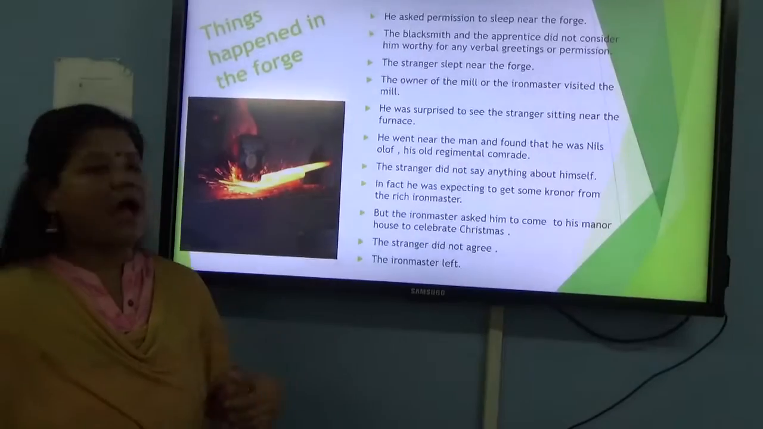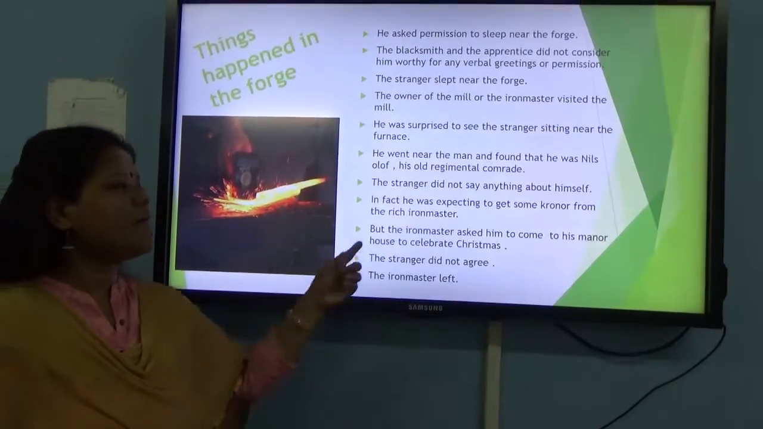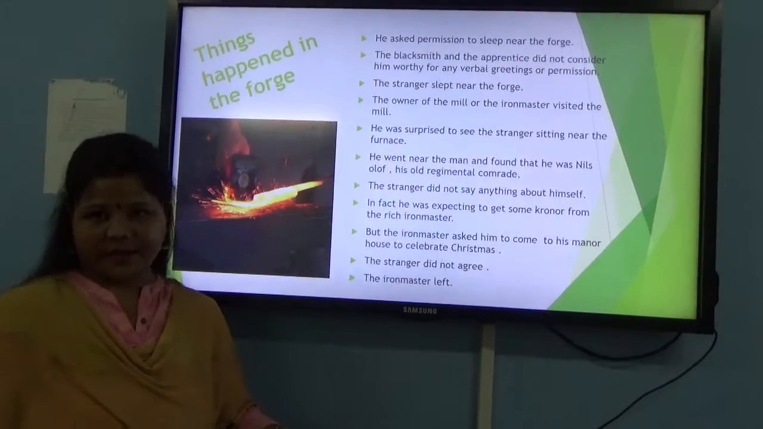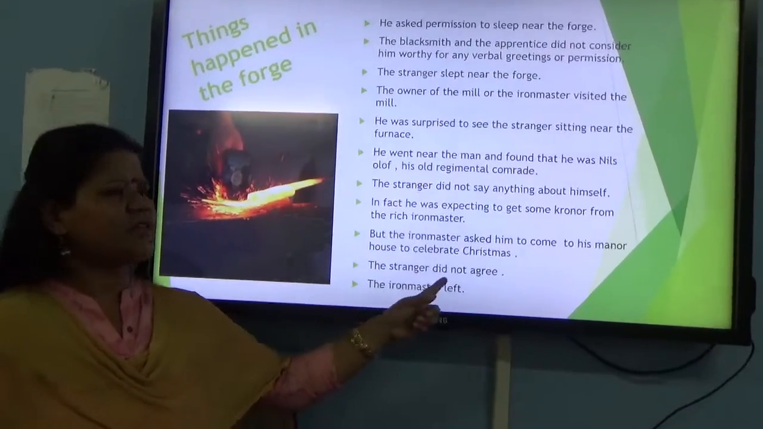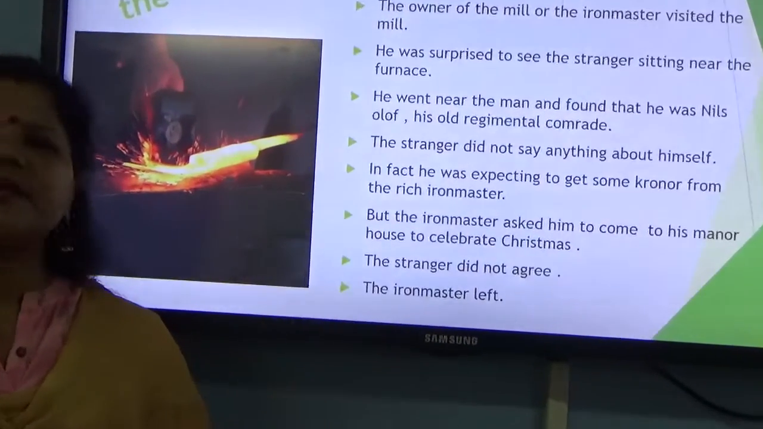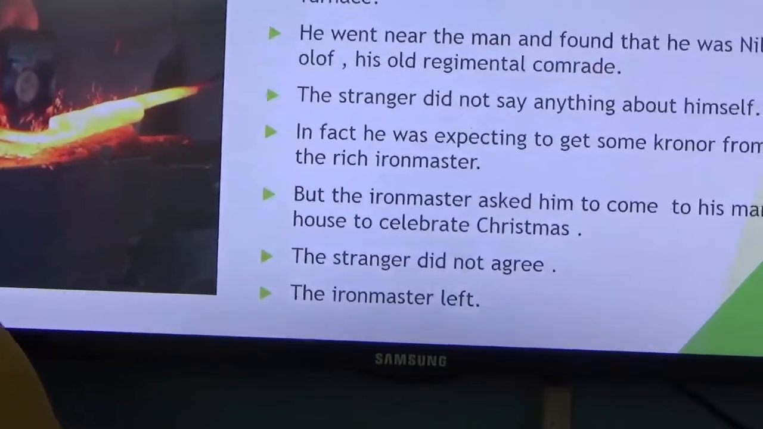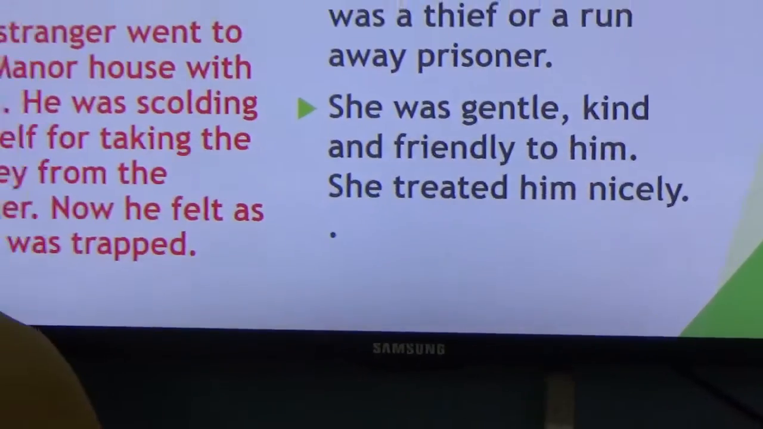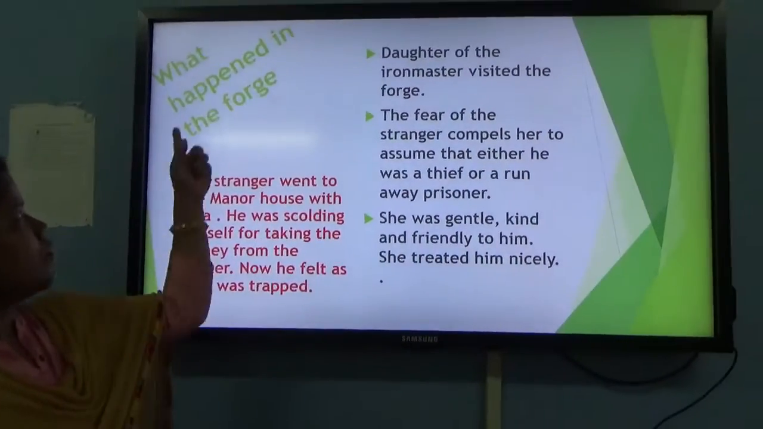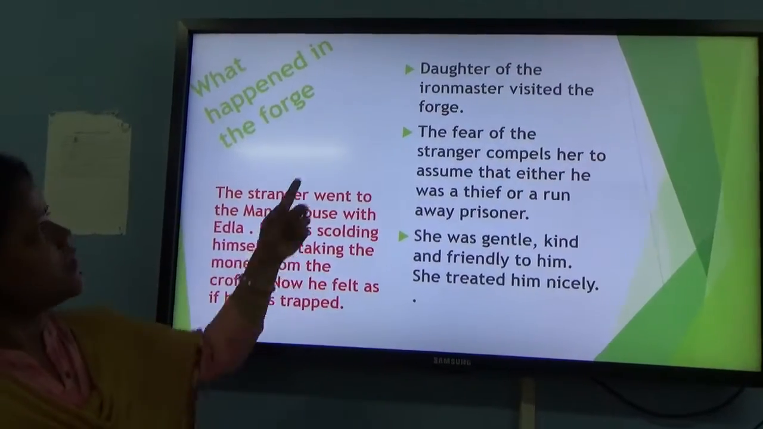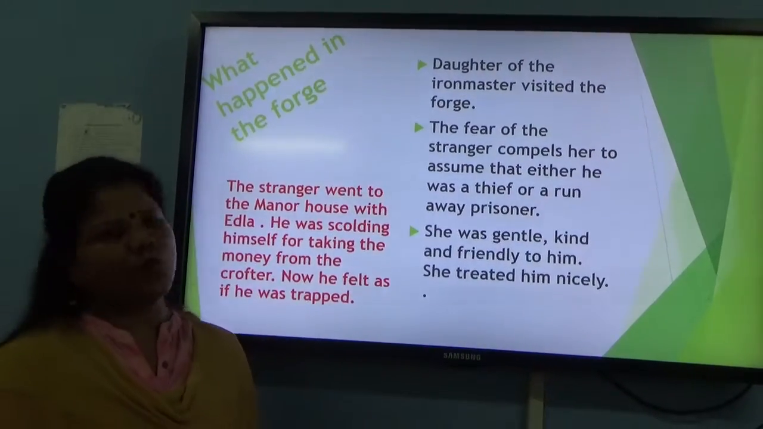But the iron master did not give him any kroner. Instead he asked him to go to the manor house to celebrate Christmas. The stranger did not agree. The iron master left. Next you see, what happened in the forge continued. The daughter of the iron master visited the forge.